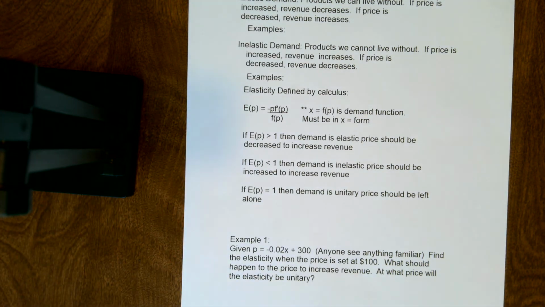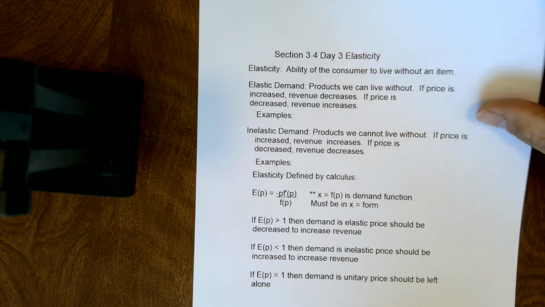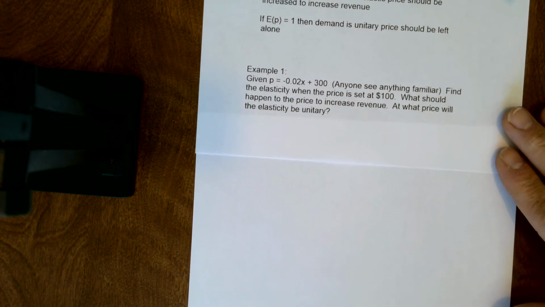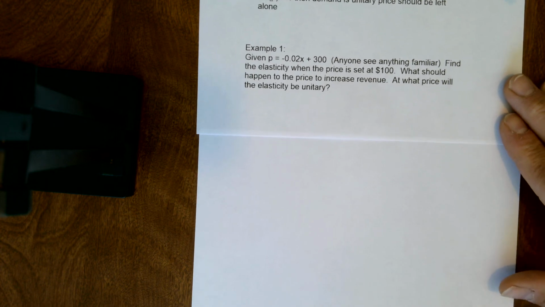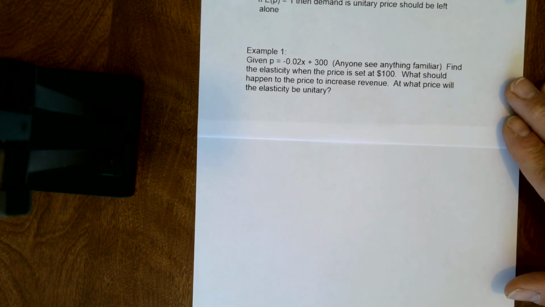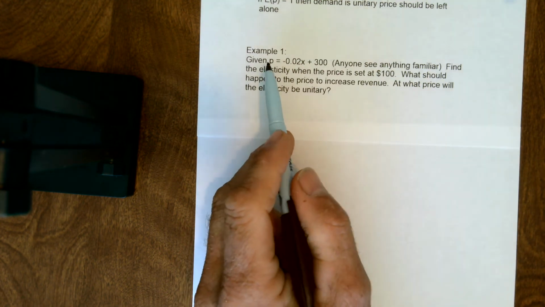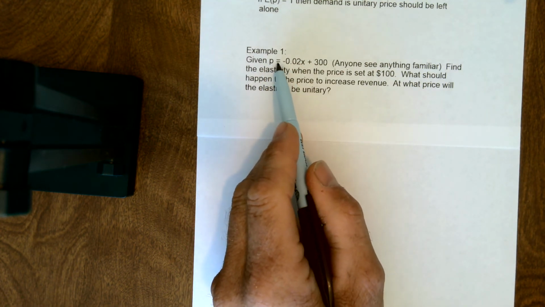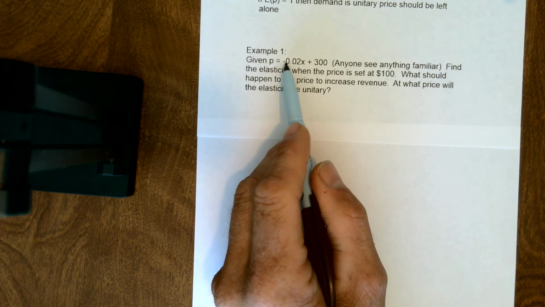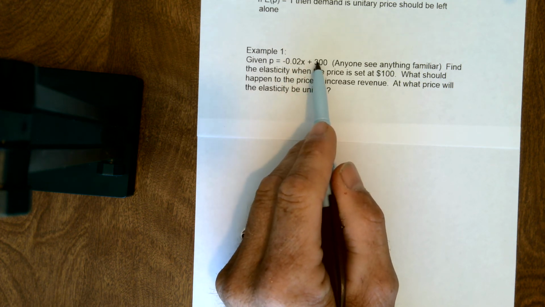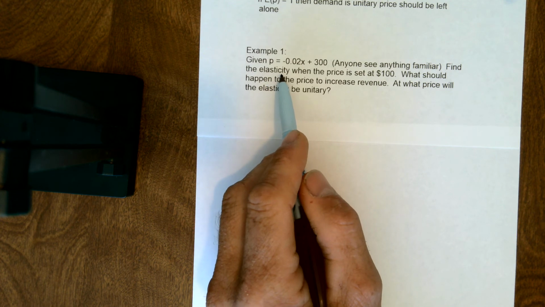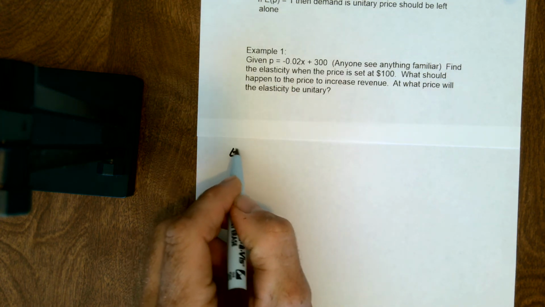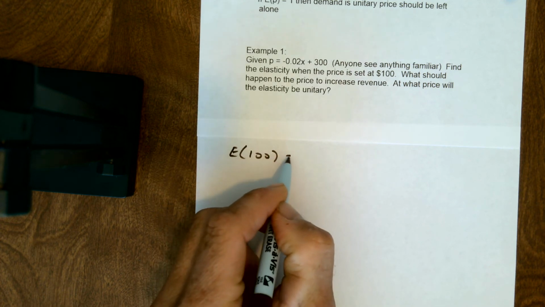So let's go ahead and look at an example of where we're going to see this and what we're going to ask you to do with it today. I split my paper here. I kind of should have put on a new sheet of paper, but I didn't. So I only have one example here. We have P equals, so the price of an item, doesn't matter what it is, negative 200x plus 300. We want to find the elasticity when the price is $100. So we want to find E of 100.